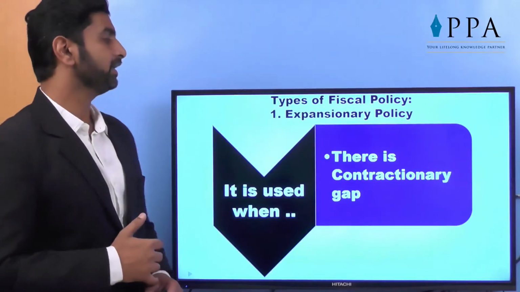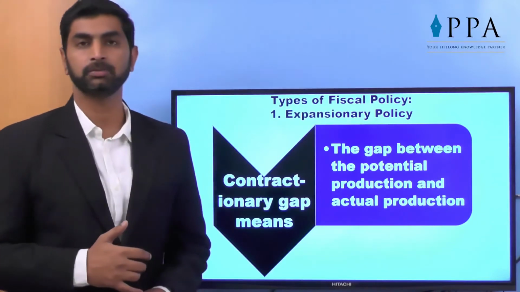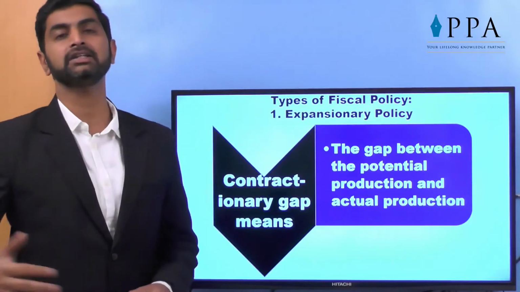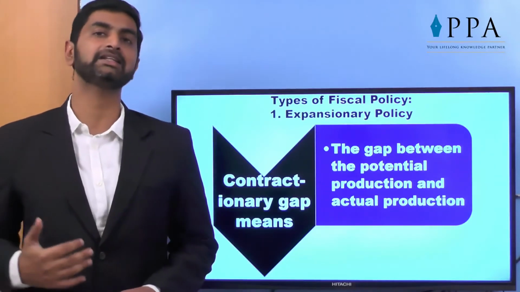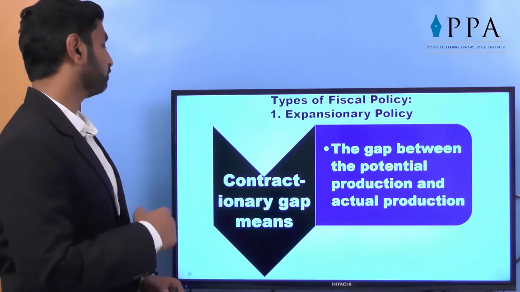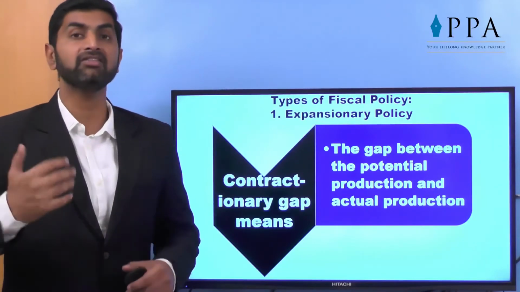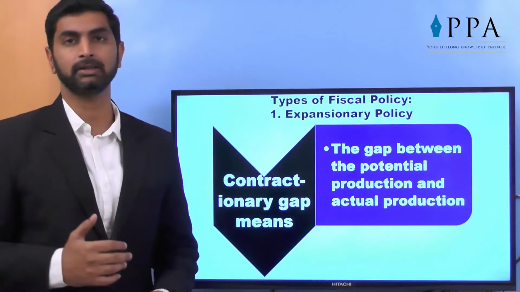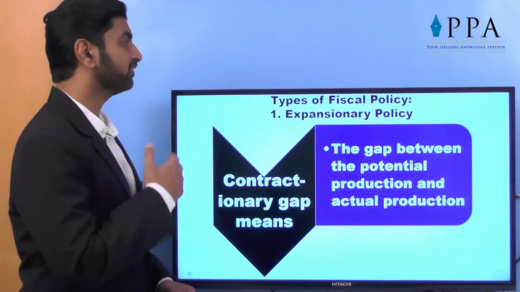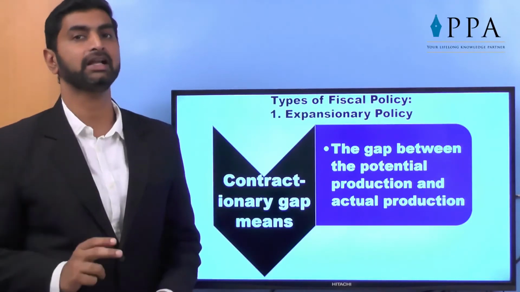There is a contractionary gap. What is this gap? The gap between the potential production and actual production. When our economy is able to produce, let's say, 1 lakh ton goods, but we are producing hardly 80,000 ton goods, so 20,000 tons is a gap called the contractionary gap. In this case, the government needs to take steps. That means we have a capacity, but we are not using the capacity, which is generally a common feature of any developing country. That's why expansionary policy takes place when there is a gap between capacity and actual consumption.